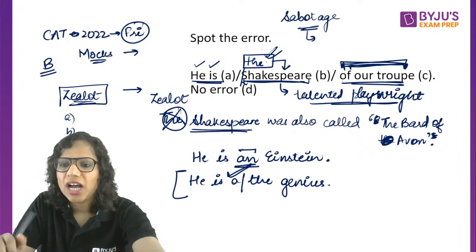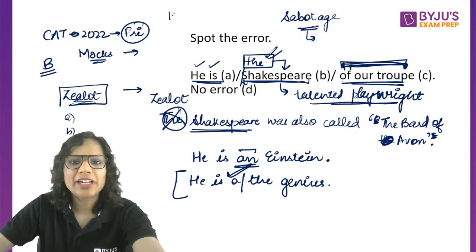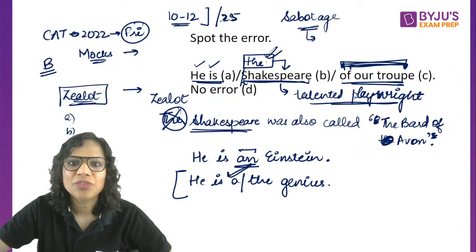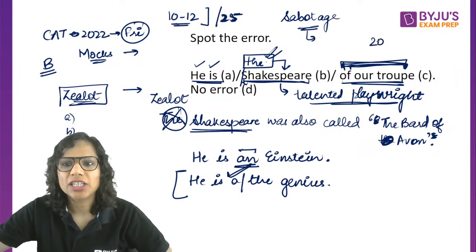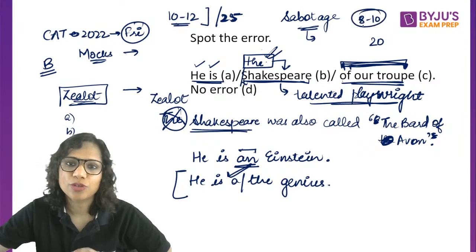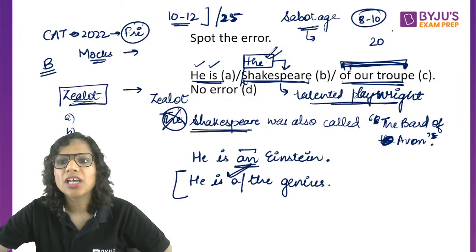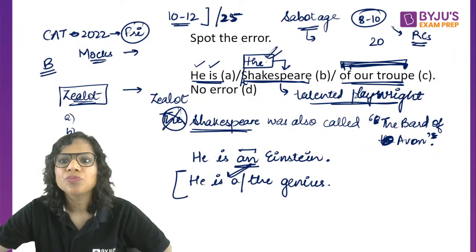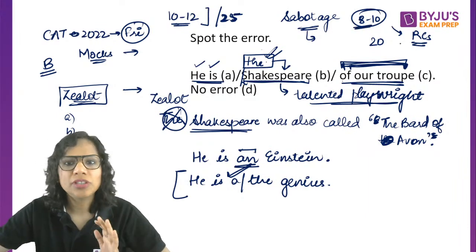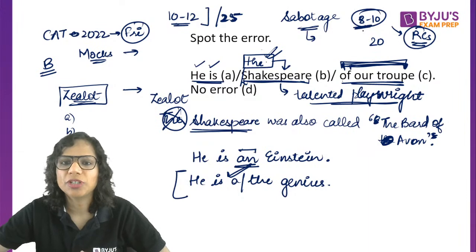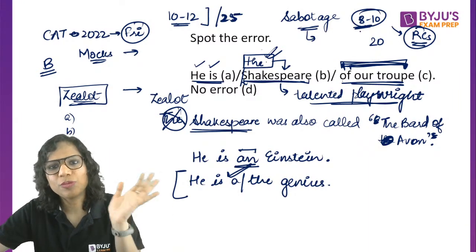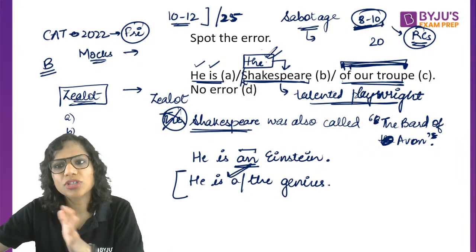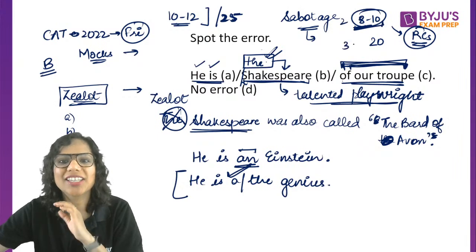All right. How many vocabulary questions? See, you can expect 10 to 12 vocabulary questions. This was the case when there were 25 questions. So out of 25 questions, now there are 20. So 8 to 10 you can expect to be from vocabulary. It does depend on, let's say, how many questions from RCs are asked, because that's the other major component. But what I have seen is that vocabulary tends to be the next dominant area. After RCs, vocabulary is the next dominant area, then comes grammar. That has been my observation of a number of years. In 1 or 2 years, grammar has also carried equal weightage, but mostly vocabulary is in second place and then grammar.